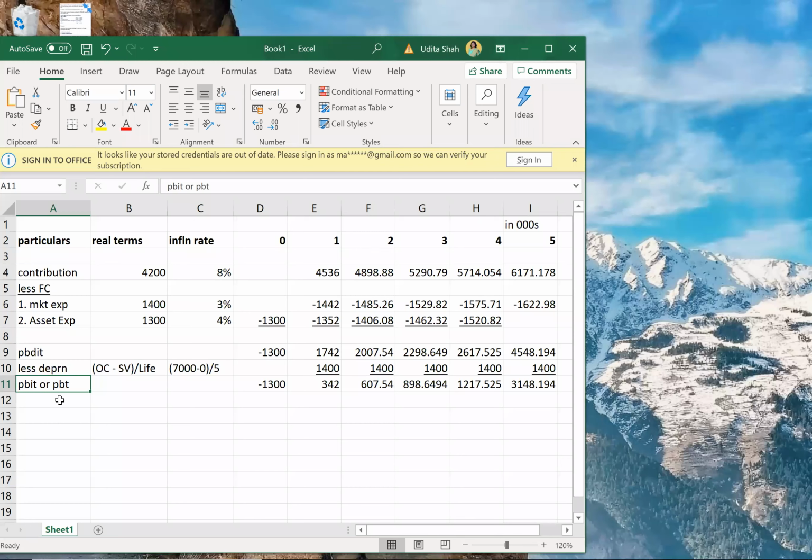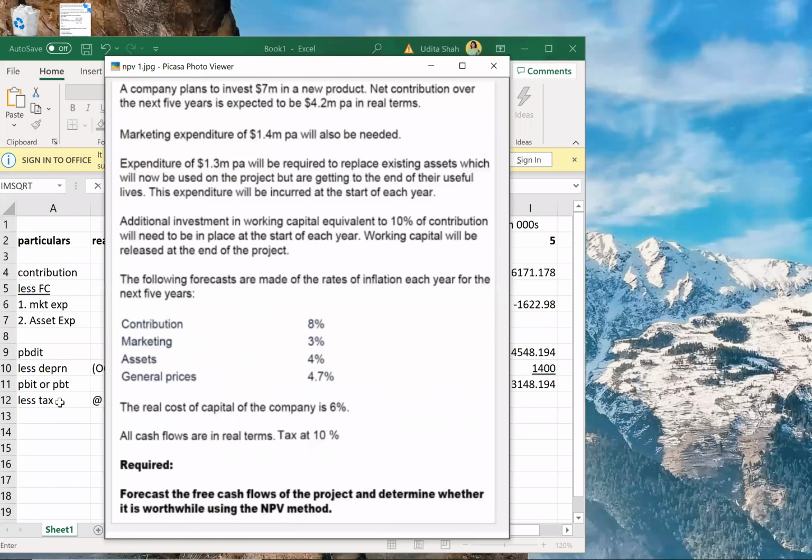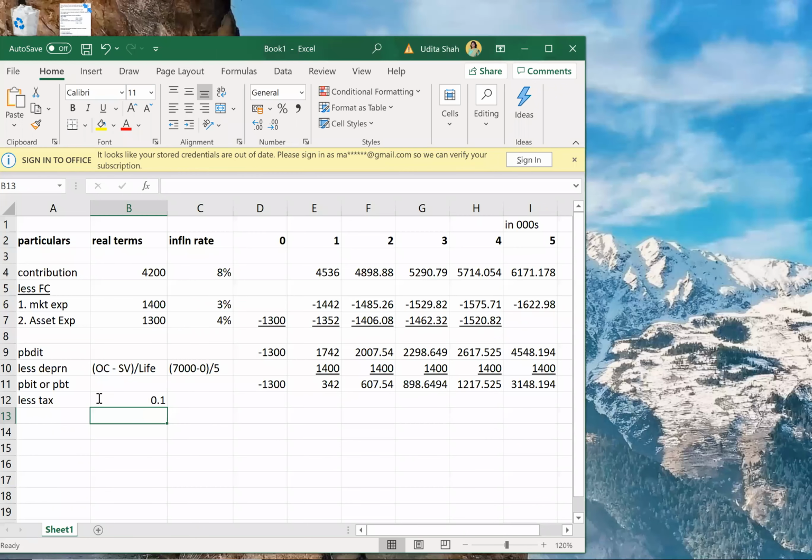So from PBT, what I'll deduct? Less tax. Tax is at what rate? In this problem, tax is not at 30%. Tax is only at 10%. Correct. But again, the same logic.